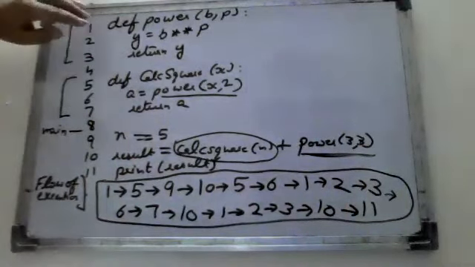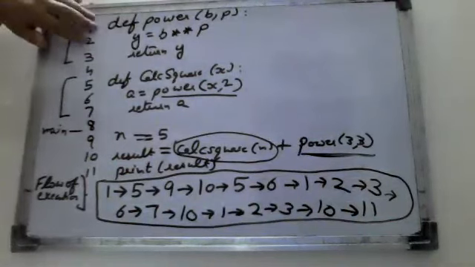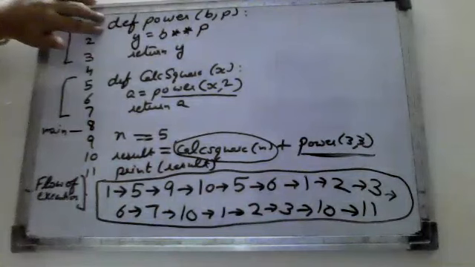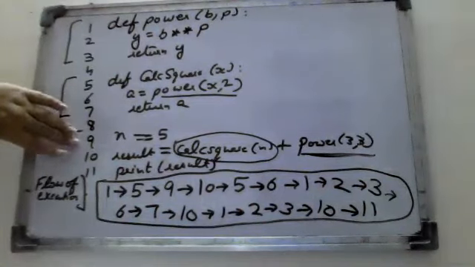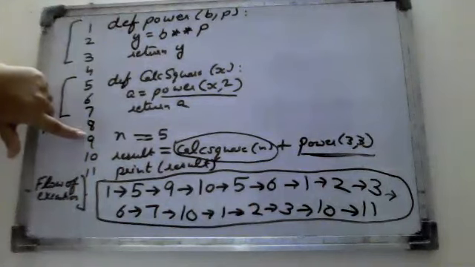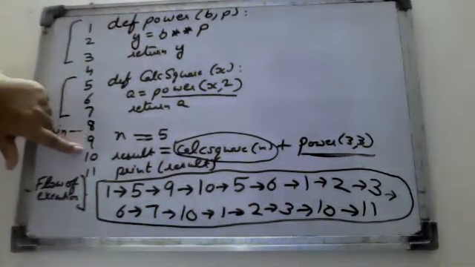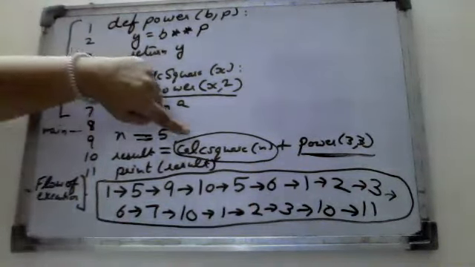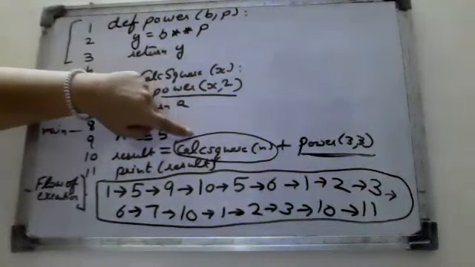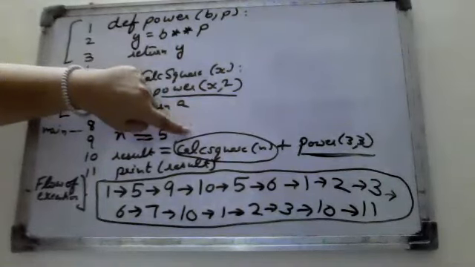It means firstly, whatever the definitions of the functions are there, firstly, they have to be solved. After that, it moves to the main function. So here, the main function starts from here. So we just start here, then go to the next line. In the next line, there will be a function call. Function calling means it will call the function where it is defined.